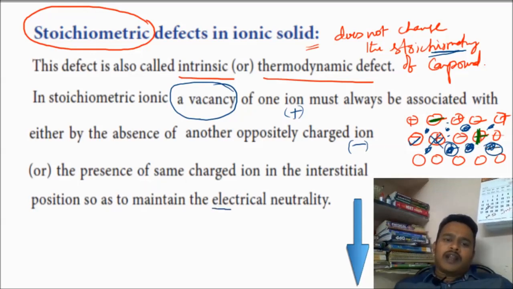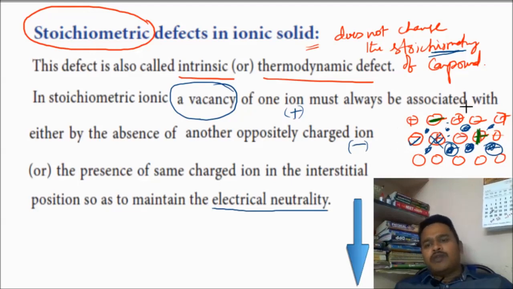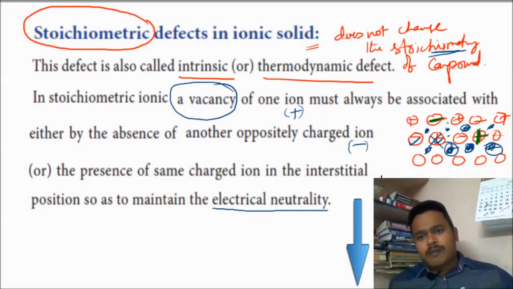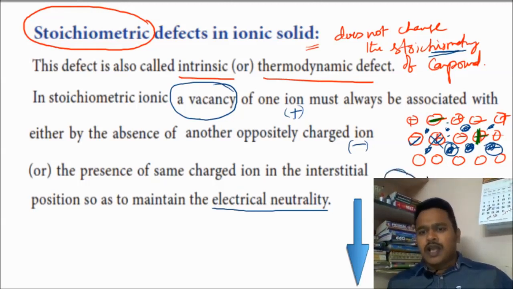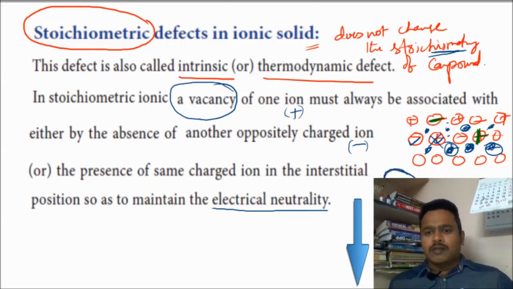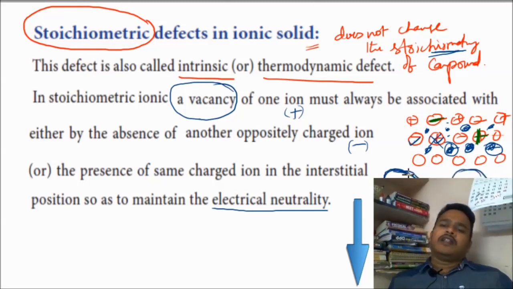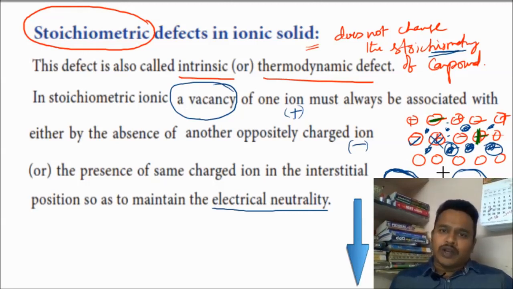Electrical neutrality means that in the full crystal structure the charge should be balanced: the total charge of the positive ions is equal to the total charge of the negative ions. They have to maintain the crystal structure; that is called electrical neutrality.